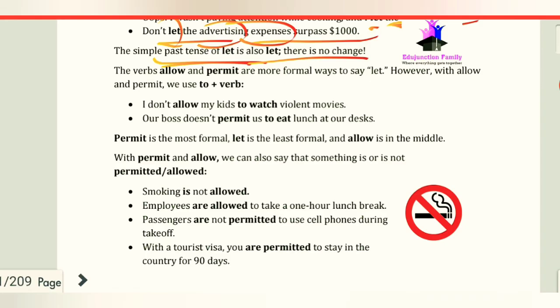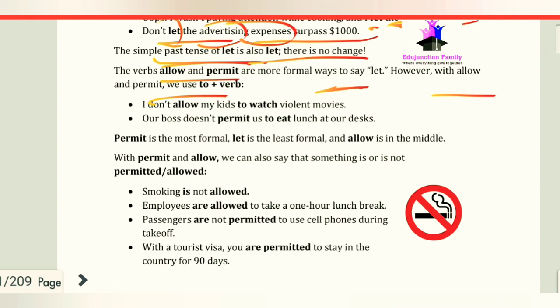The verbs allow and permit are more formal ways to say let. Let is generally used in informal ways, but in formal ways allow and permit are more common. However, with allow and permit we use the verb form to plus V1.